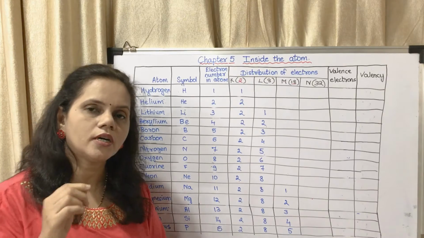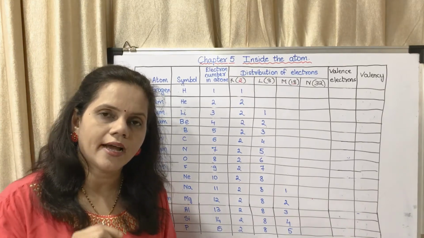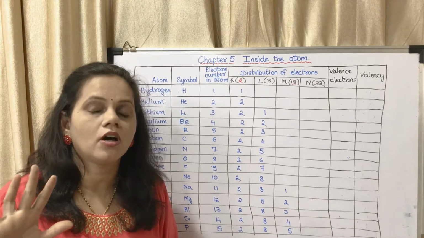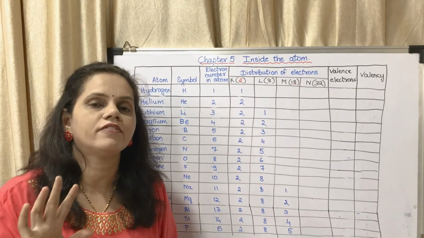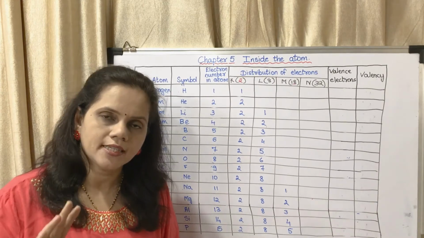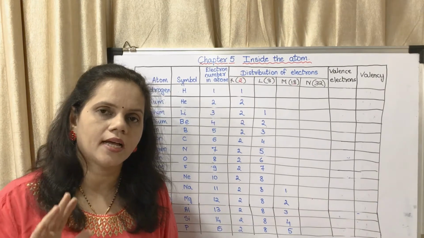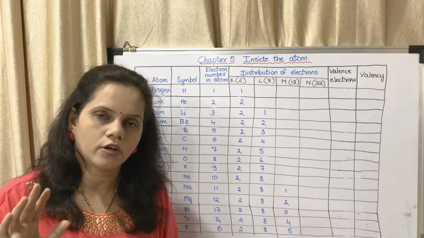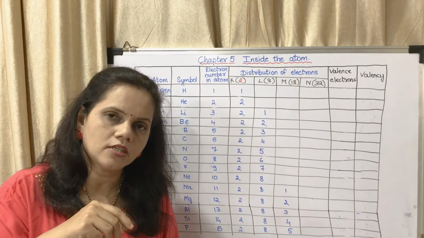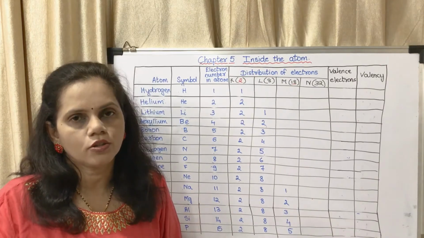So I had told you earlier, it is not that every atom has all 4 shells, all 4 orbits. It is not necessary that an atom has all 4 orbits. If there are only that many electrons, then only those shells will be there.